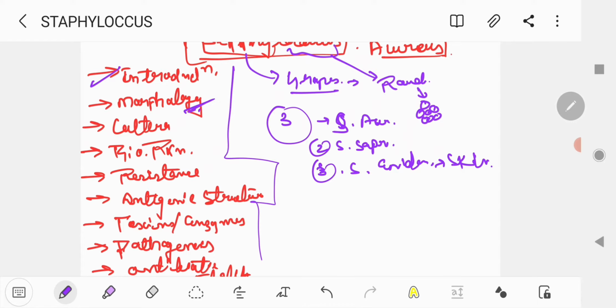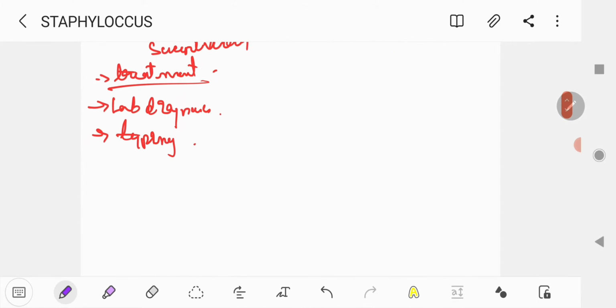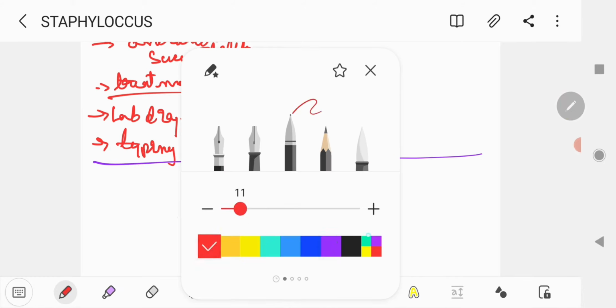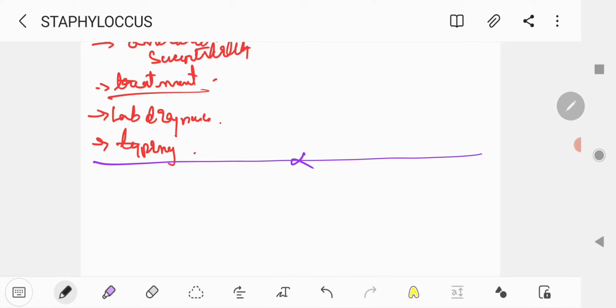Now we have to see its morphology. For morphology, we can see that aureus is gram positive.